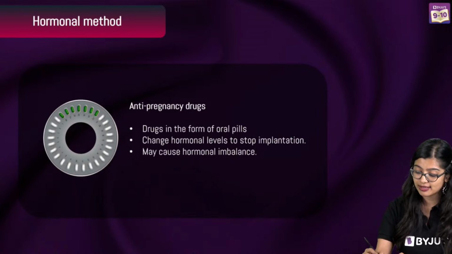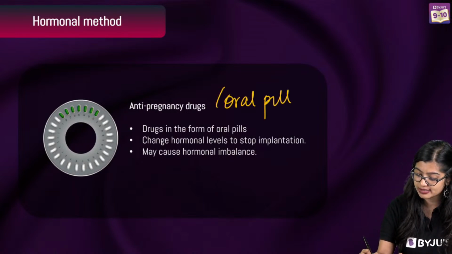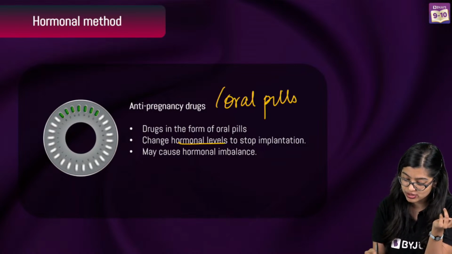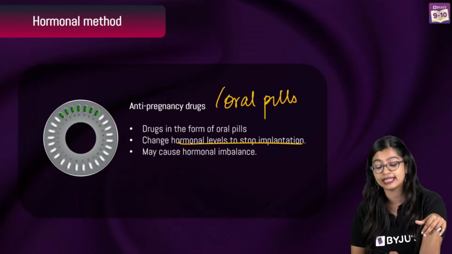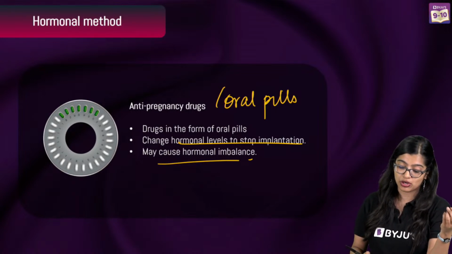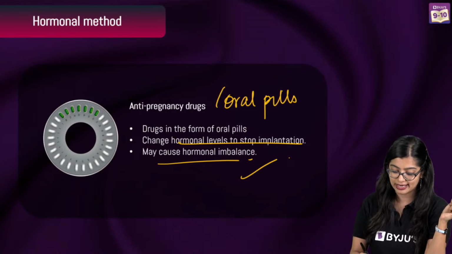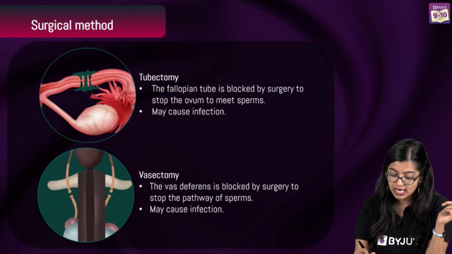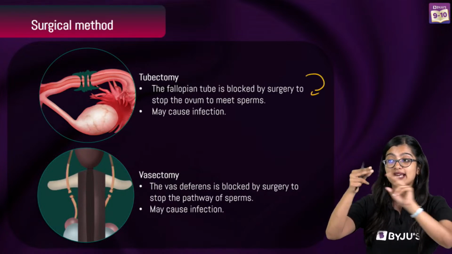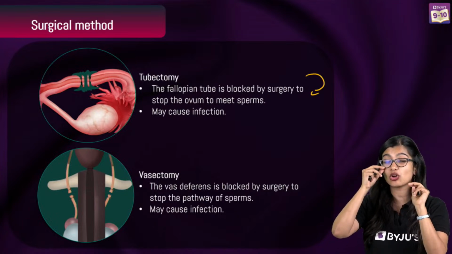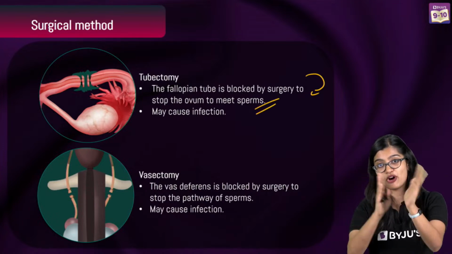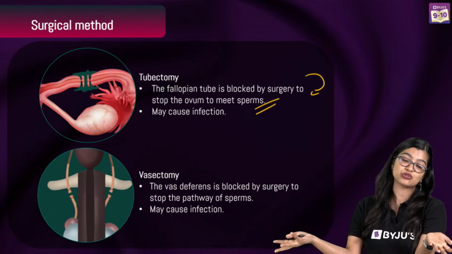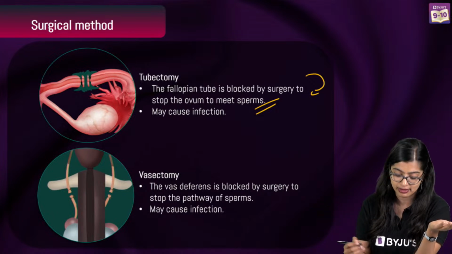Then you have the hormonal method, also known as oral pills. These pills affect the hormonal balance and change the hormone cycle to prevent implantation. This is not very advisable because it can cause hormonal imbalance. Then, of course, surgical methods include tubectomy and vasectomy. Tubectomy is when the fallopian tube is cut and stitched, or ligated and cut, so that it forms a physical barrier. If the fallopian tube is cut, there's no way in which fertilization will happen, right?